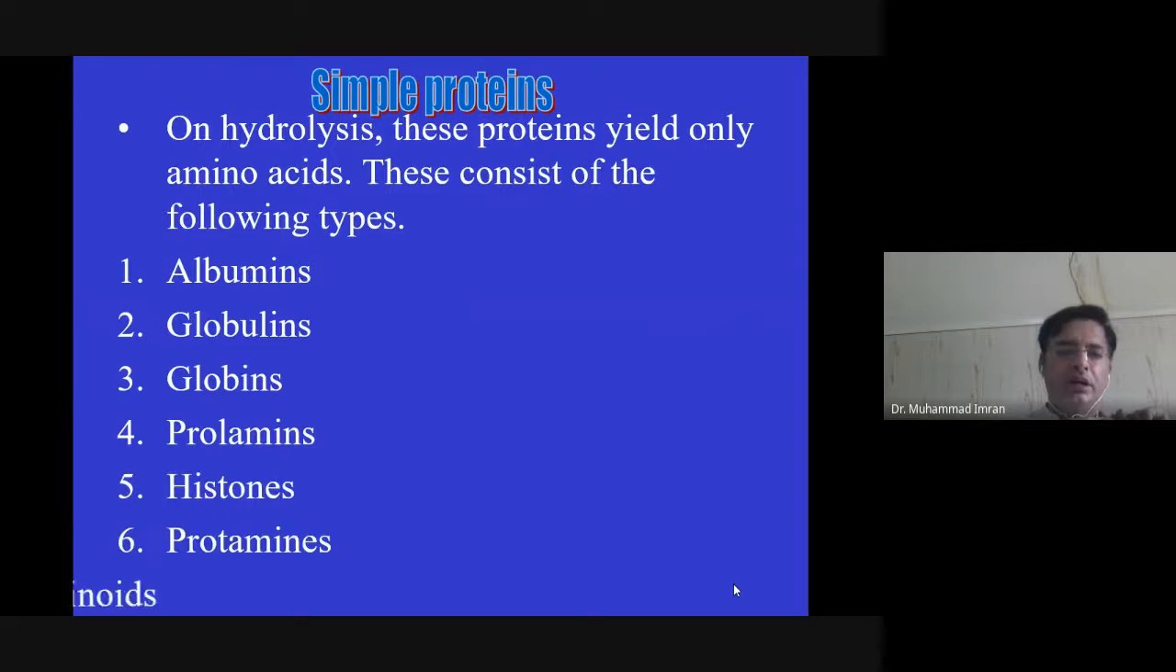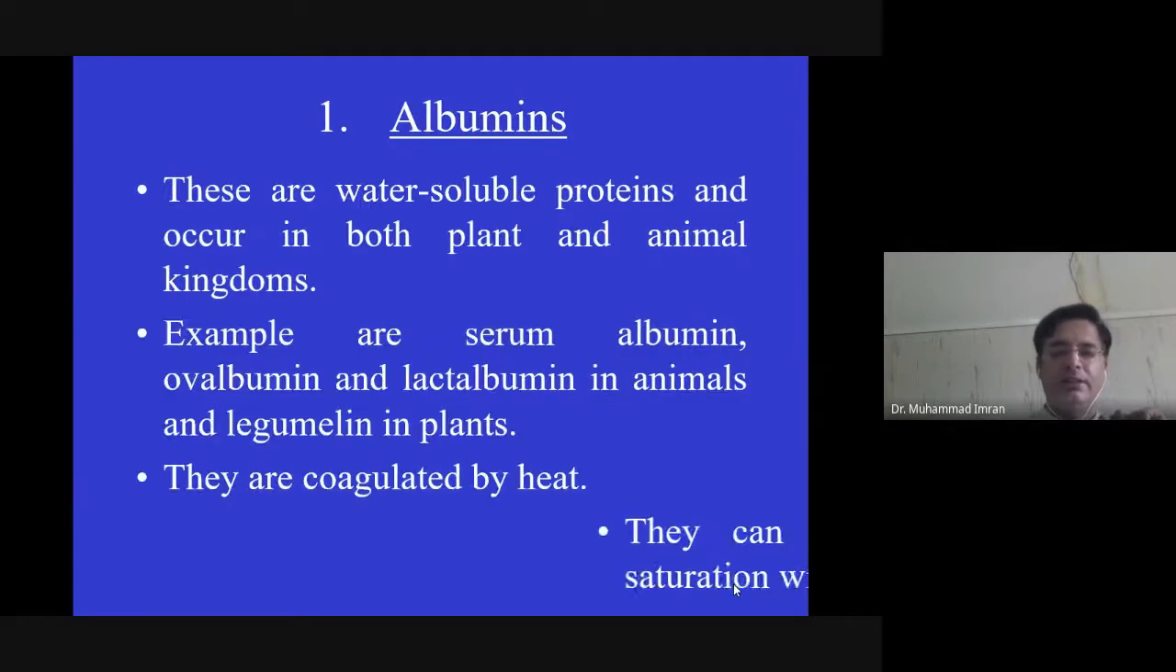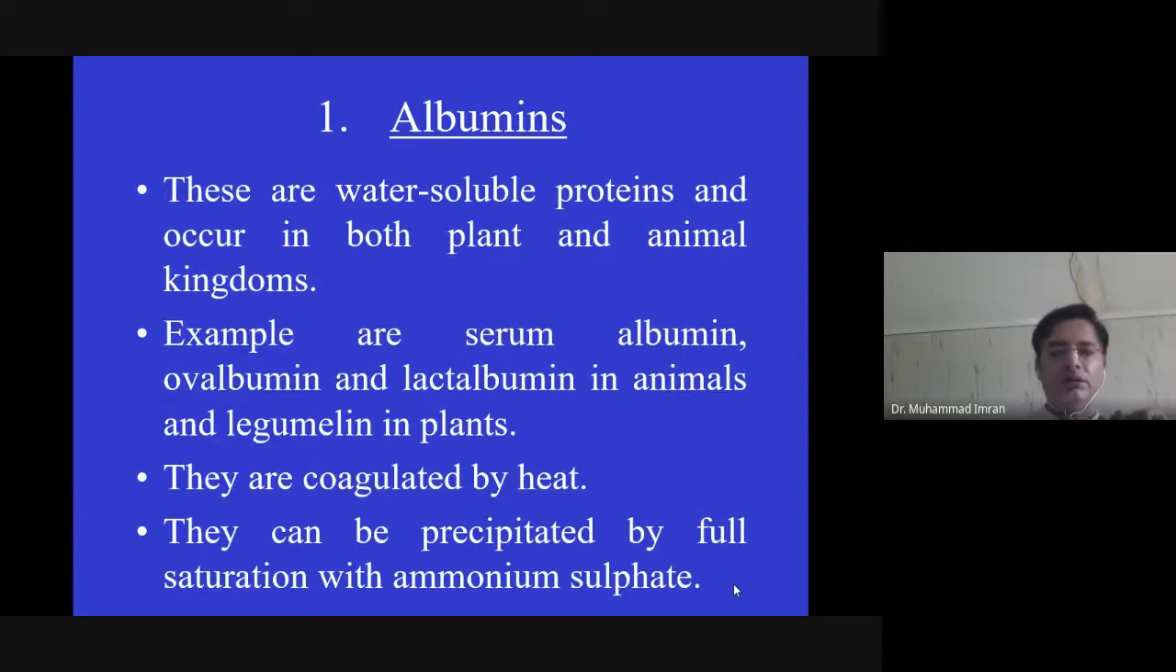Simple proteins are those proteins which are made up only of amino acids. These are albumin, globulin, globins, prolamine, histone, protamine, and albuminoids. These are the simple proteins, which means they are made up only of amino acids. So you have to learn the properties of these proteins by heart by yourself.